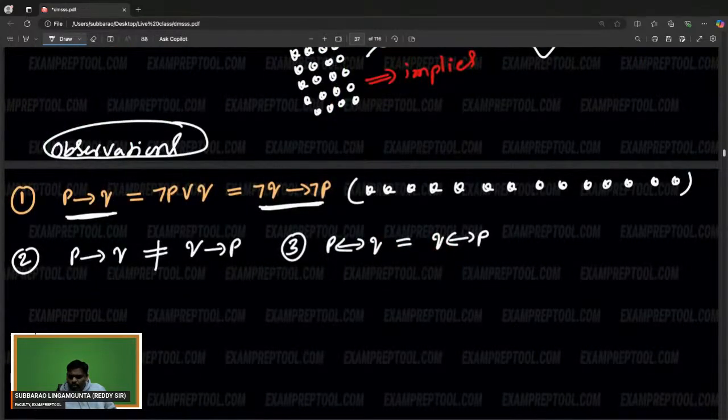I hope everyone is fine, right? So see this one. Double implies satisfies the commutative property. Single implies doesn't satisfy the commutative property.